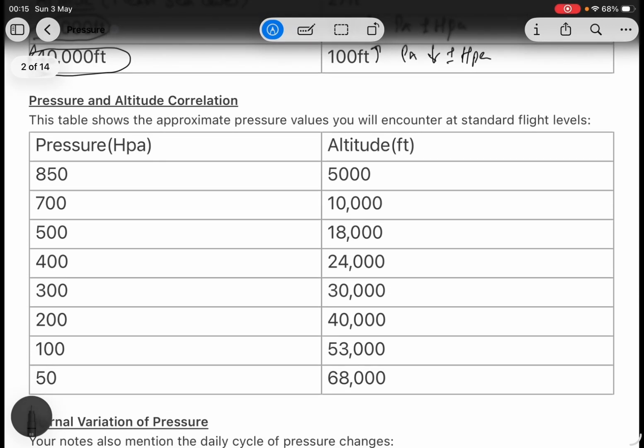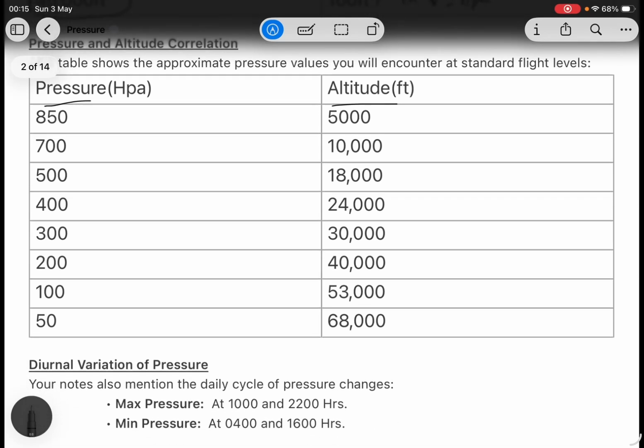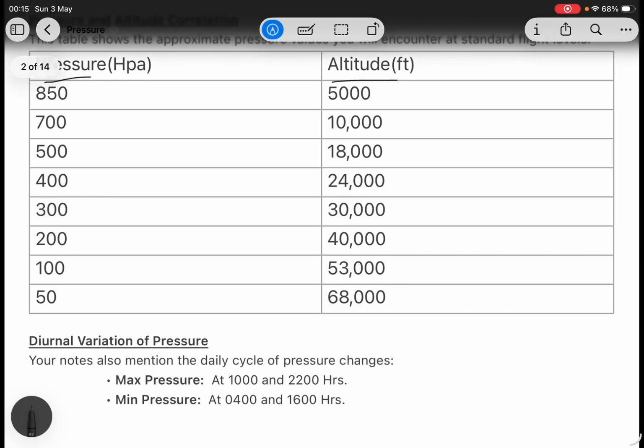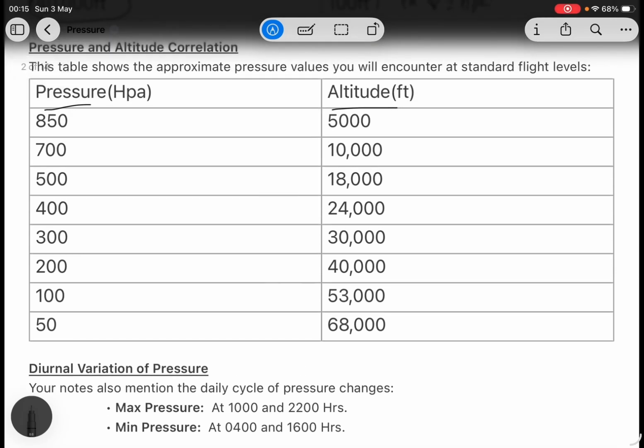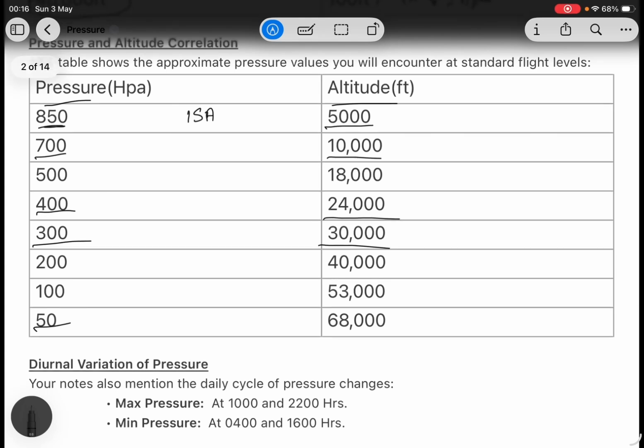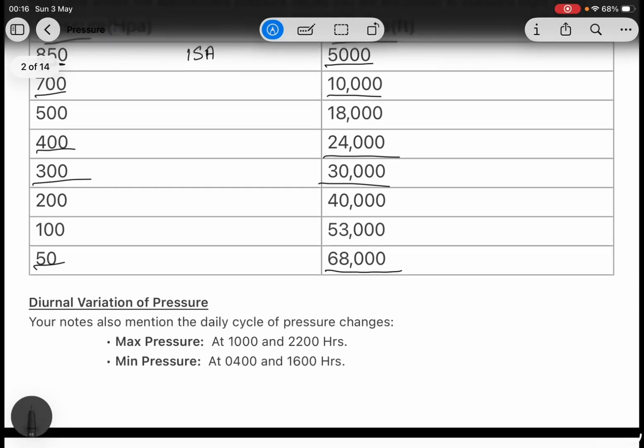Pressure and altitude correlation. This table is important. There are many questions from this table. Just remember this table. Suppose at 850 hectopascals, altitude is 5,000. It's ISA conditions, always. At 700 it's 10,000, at 400 it's 24,000, at 300 it's 30,000, and at 50 it's 68,000.